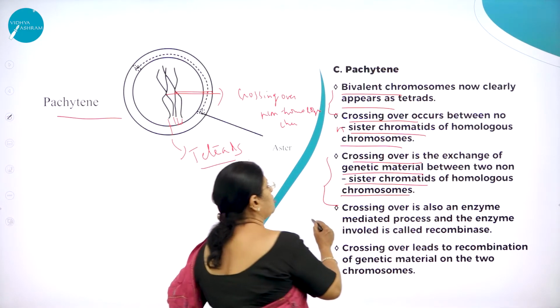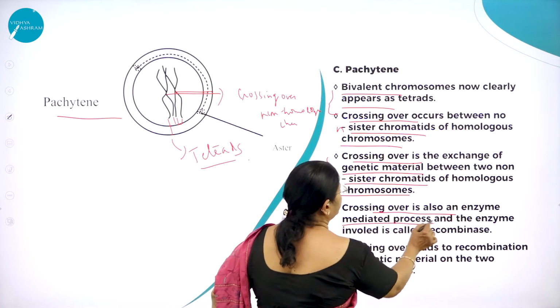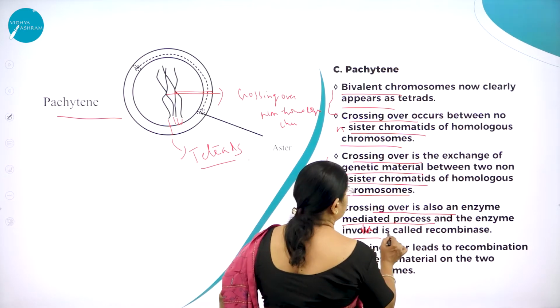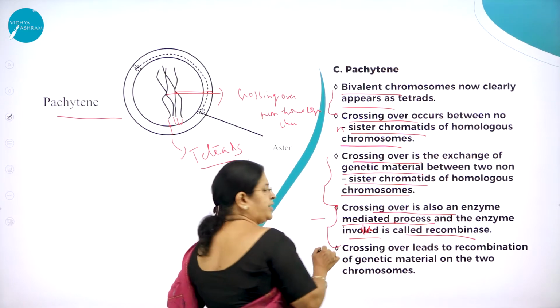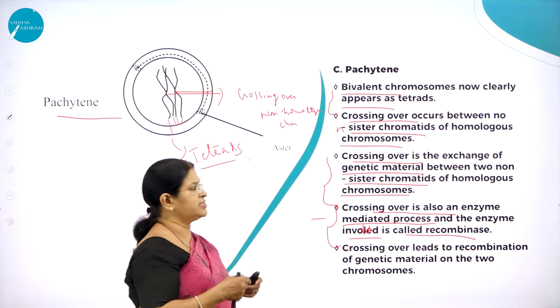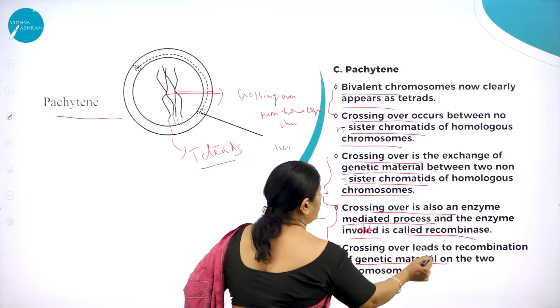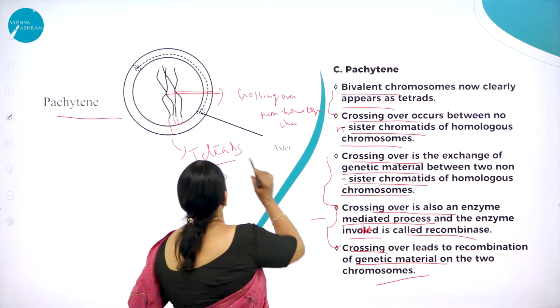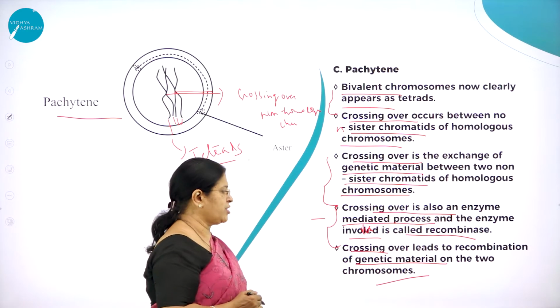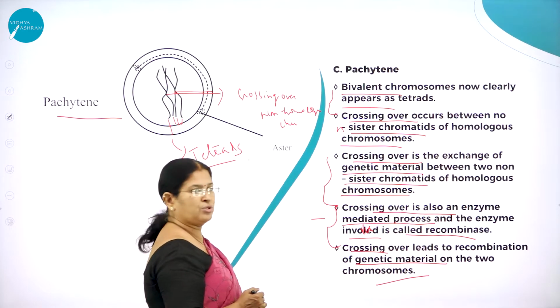Crossing over is also an enzyme-mediated process, and the enzyme involved is called recombinase. Recombinase means that which combines. Crossing over leads to what? Recombination of genetic material on the two chromosomes.